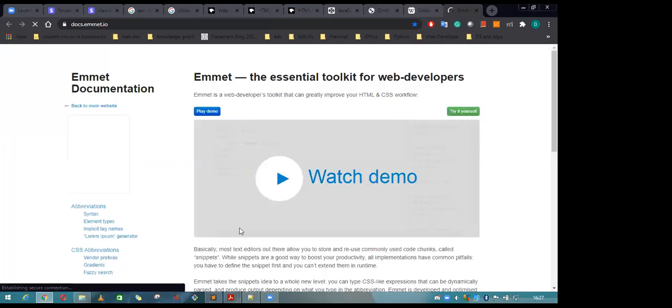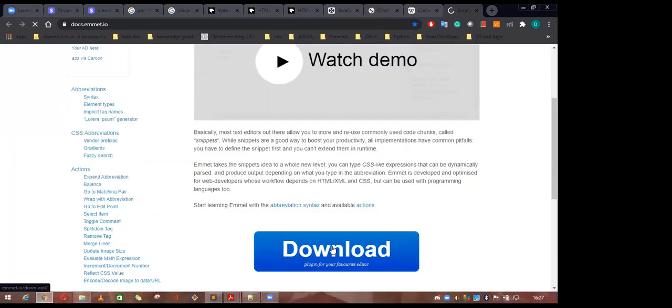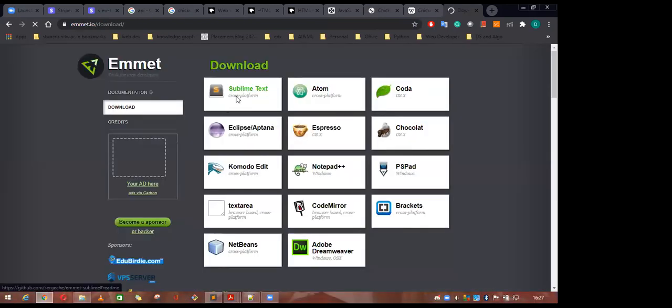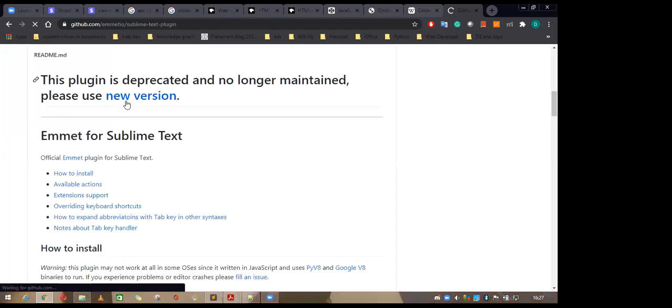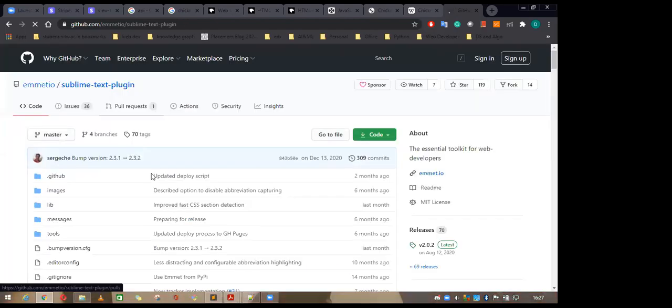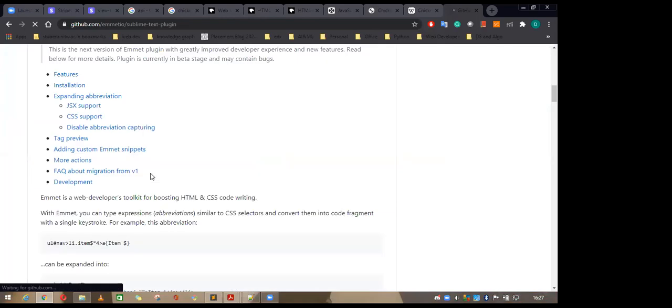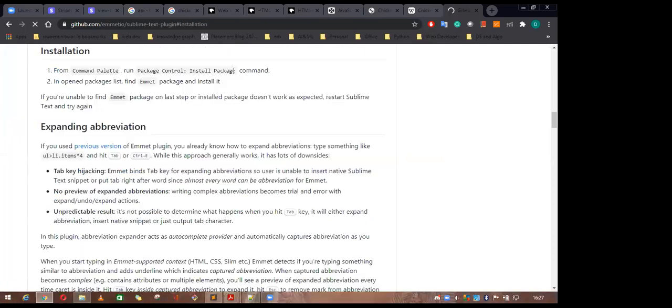If you want to download it and add it into Sublime Text, go to the new version, not the old one. On the installation page, it says to go to the command palette and run Package Control: Install Package.